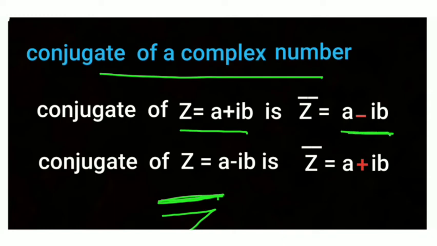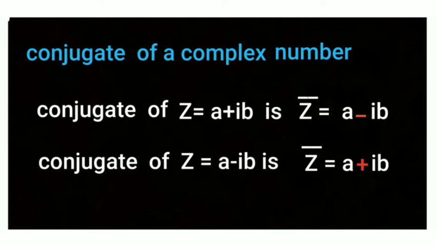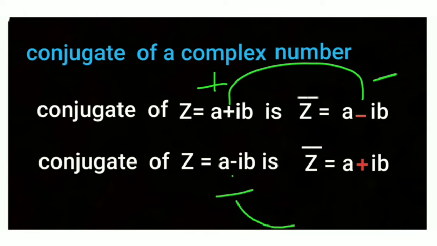The second one, z equal to a minus ib, has conjugate a plus ib. Here we are just changing the sign. If it is plus, in the conjugate we change to minus. If it is minus, we change to plus.